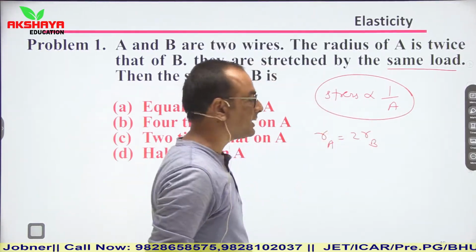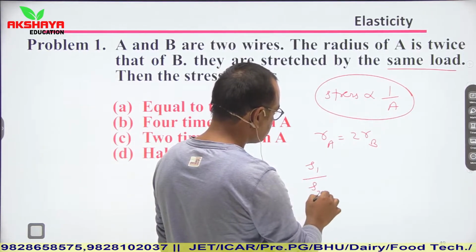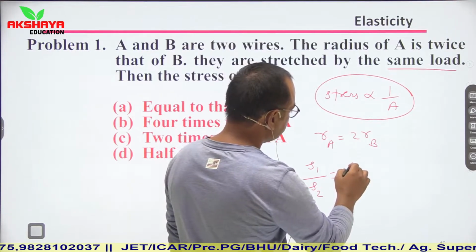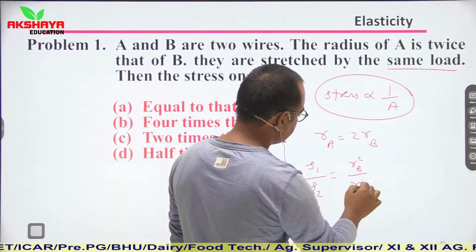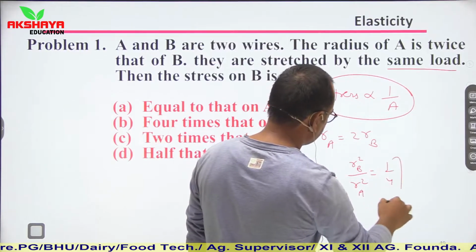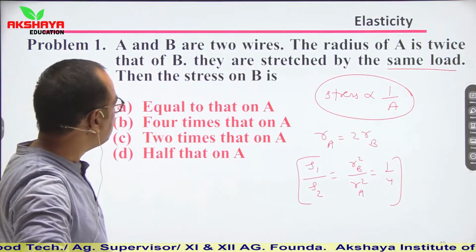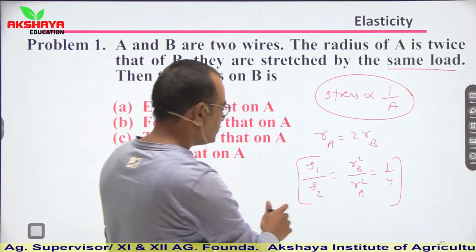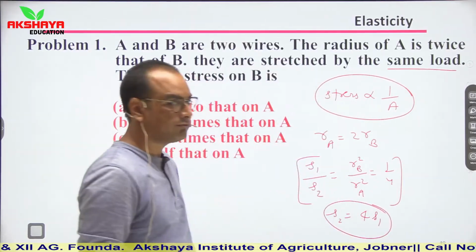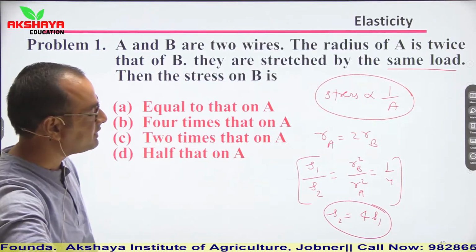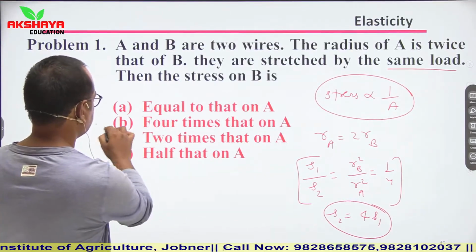So area of cross section is pi r square. Let us say stress of 1 is S1, stress of 2 is S2. So S1 upon S2 is equal to RB square upon RA square, or it is 1 upon 4. So stress on B is 4 times that on A. So from here you can say S2 is equal to 4S1. It means the stress on the second one is 4 times the stress on the first one. So the second option is correct.